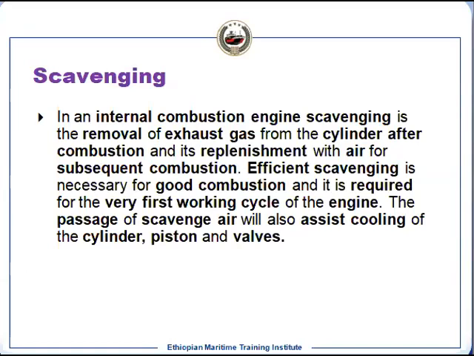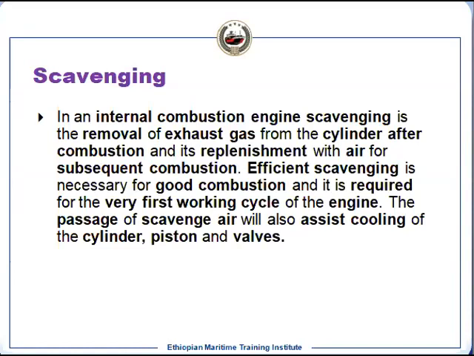Plus you will have incomplete combustion. You cannot have complete combustion because some of the space will be occupied by the exhaust. It means your mass of air, which we need for the combustion, will be less. That is the reason efficient scavenging is very, very important.